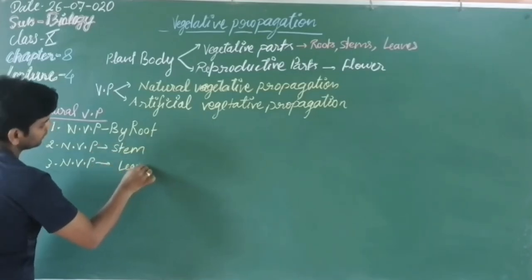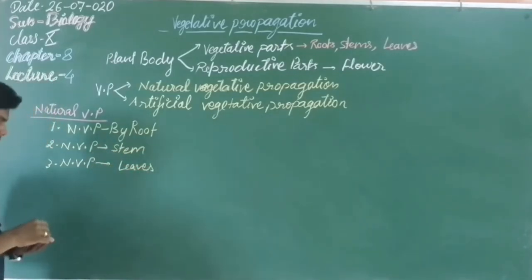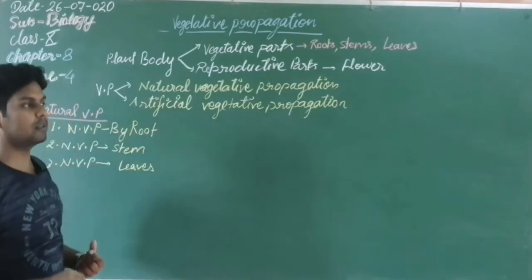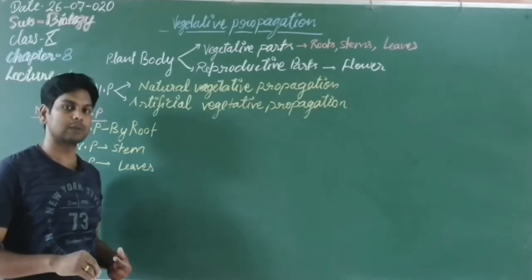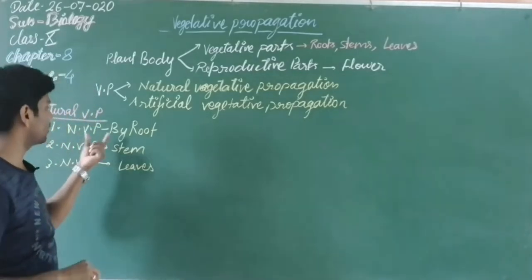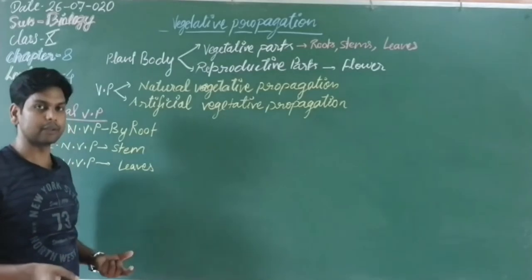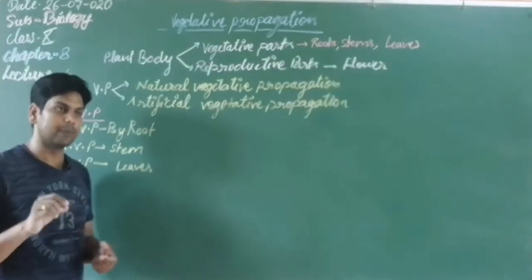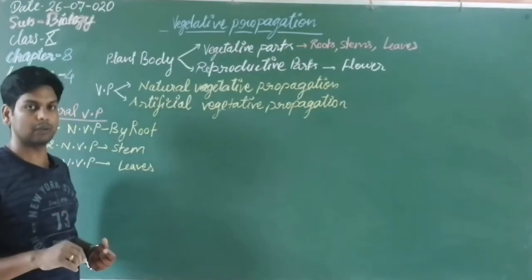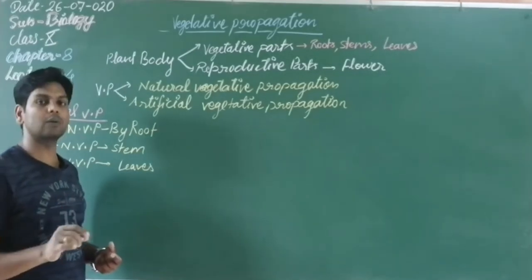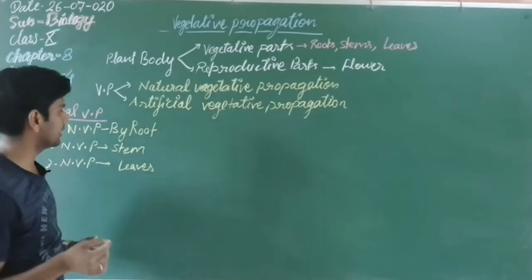Students, you know sweet potato, in Hindi known as sakarkand. The root of sweet potato is capable of producing a new plant. Whenever we want to grow sweet potato, we plant the root only, and a new plant is generated.